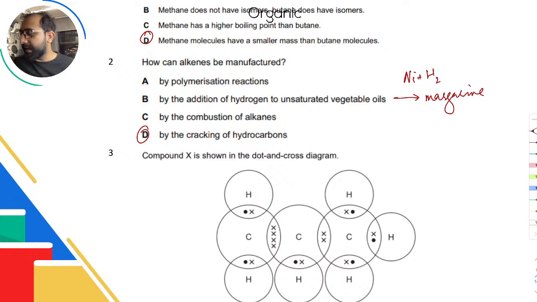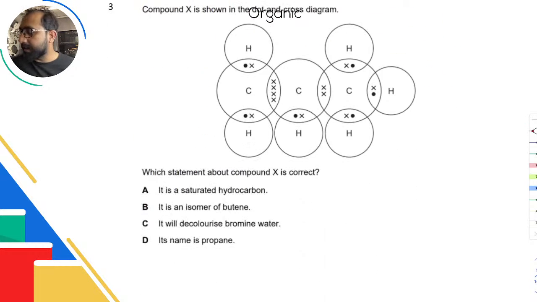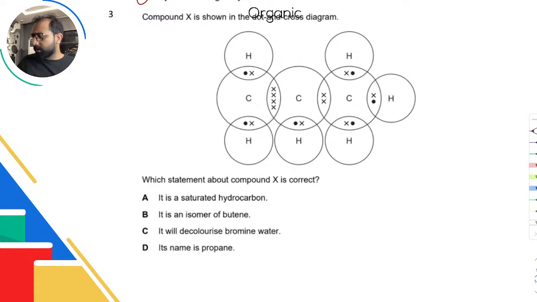Then we have compound X is shown in dot and cross diagrams. Okay, so let's look at the dot and cross diagram. What's happening here? In this one, you have to look at the pairs of electrons that you have. So jitne pairs honge, utni bonds hongi. Okay, one bond is one pair. So here you have one between each hydrogen and carbon, and this is a double bond.